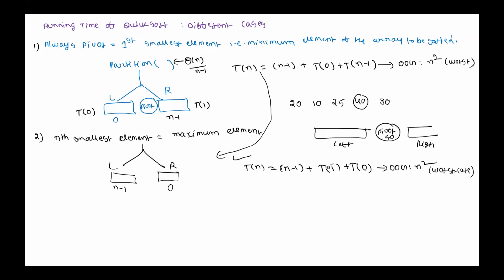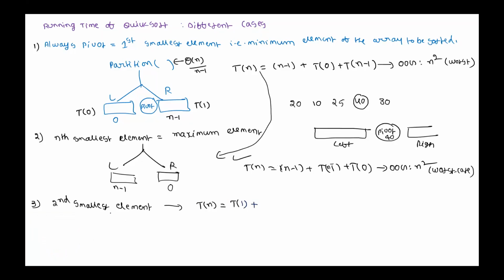Is it same as the first case? Now, instead of this, if you always choose the second smallest element as pivot, please directly tell me what the recurrence relation is. How many elements will be there in the left subarray? 1. So the recurrence relation will be T of n equals T of 1 plus, how many elements will be there on the right side? N minus 2.